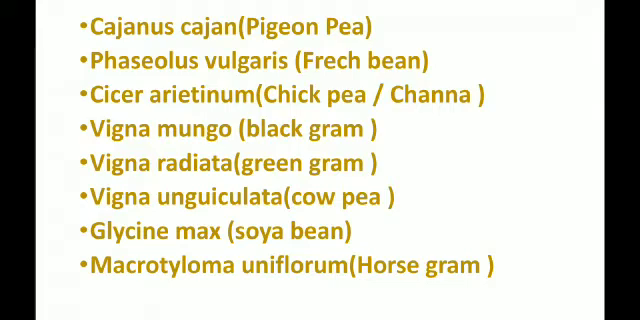The first one is Cajanus cajan, pigeon pea, and Phaseolus vulgaris, French bean, and Cicer arietinum, chickpea or channa, Vigna mungo, black gram, and Vigna radiata, green gram, Vigna unguiculata, cowpea, and Glycine max, soya bean, and Macrotyloma uniflorum, horse gram. So these are some of the pulses which come under the family Fabaceae.